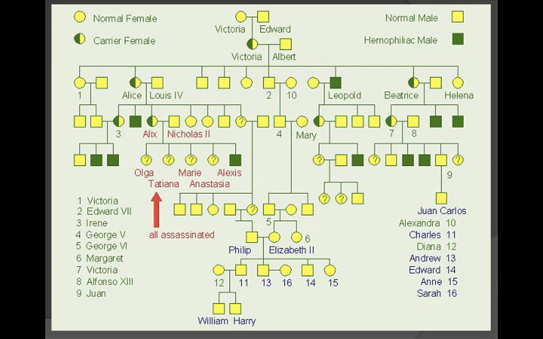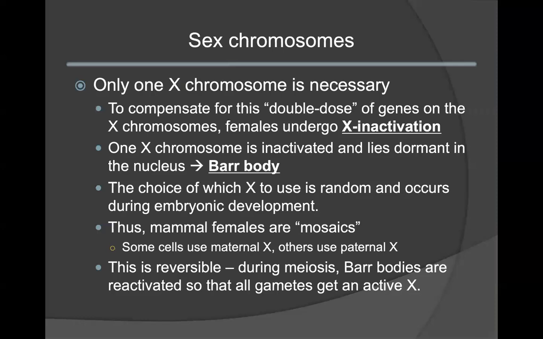We note that this is much more prevalent in males because as long as they have one copy of the X chromosome, and as long as that copy is mutant, they will express the mutant condition. So in males, it is either they have the healthy allele or they have the diseased allele, and they exhibit that phenotype. In females, there's the ability to either be completely healthy or be a carrier, and even the carriers will not exhibit the disease.